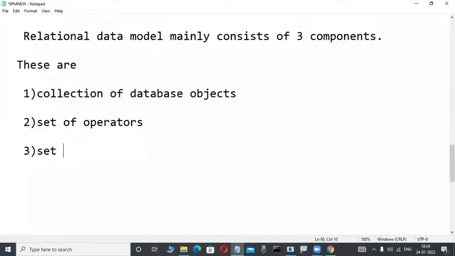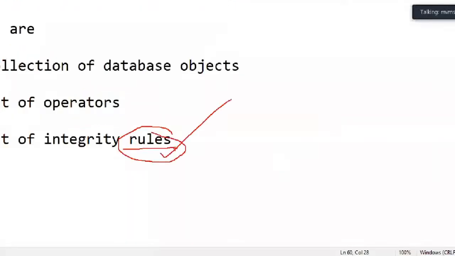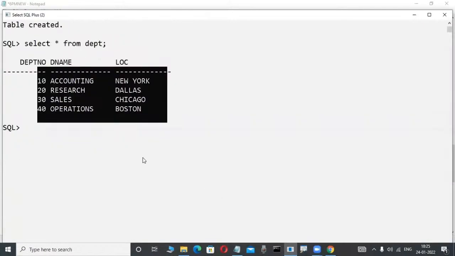Relational data model products always work based on a set of integrity rules. Very, very important. If you have an idea of these rules, you are not required to attend classes; learning in your own way is enough. That much powerful. So many people don't know these rules. If you type about integrity rules or relational database rules in Google or anywhere, nobody writes about others; experience is required. So many things are there. Always, relational data model products work based on a set of rules. Really, these products work based on that set of rules only.